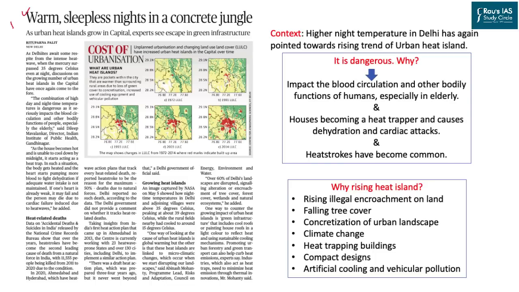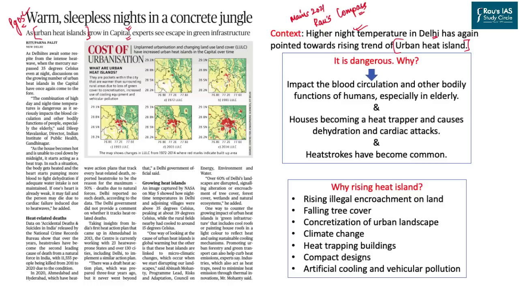This article of the Hindu newspaper appeared on page 5 and talks about an important phenomenon known by the name urban heat island, which is now being seen to grow rapidly in India's capital city, Delhi. The context says that higher night temperature in Delhi has again pointed towards the rising trend of urban heat island. Now, we have already covered this topic thoroughly in the Mains 2021 RAU'S Compass magazine of Environment and Geography. So, if you have that subscription, you can go through the detailed analysis or you can also go through the discussion that we are going through.